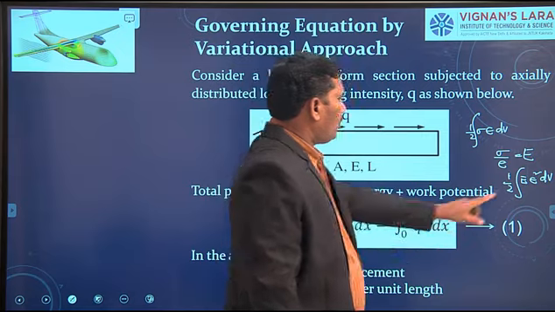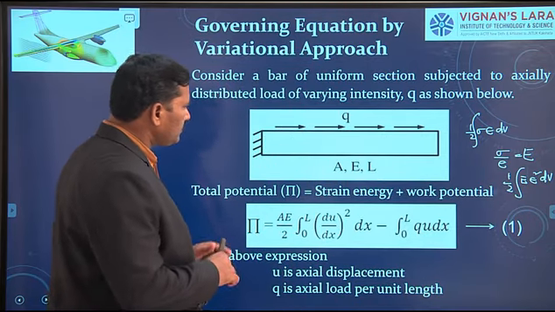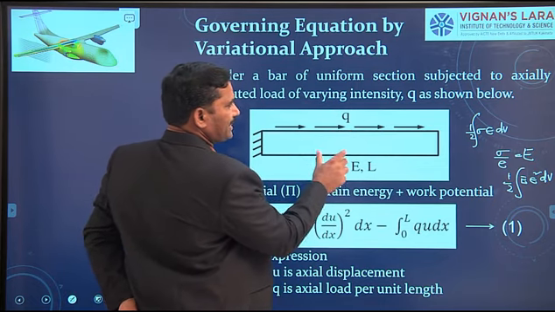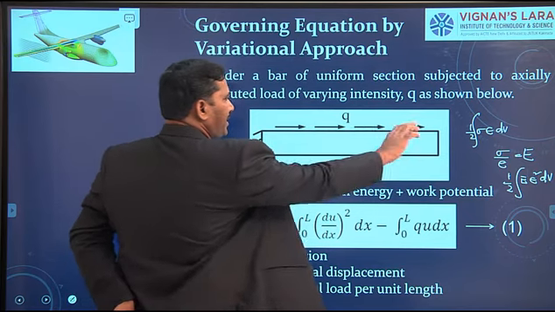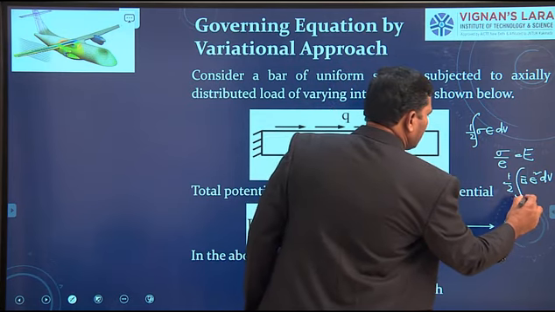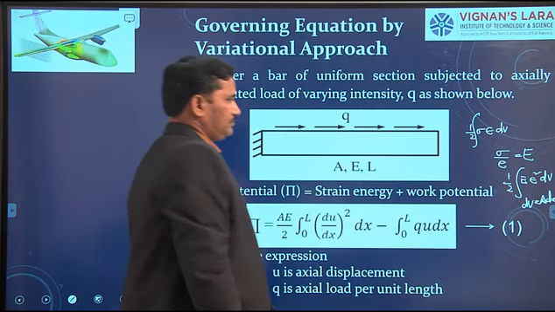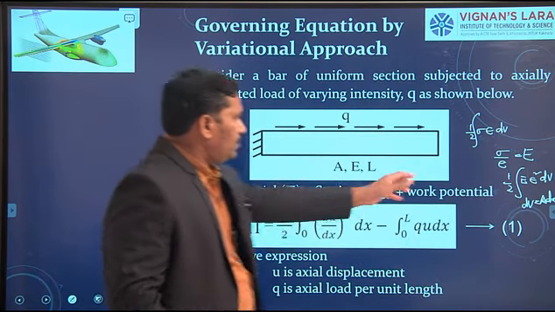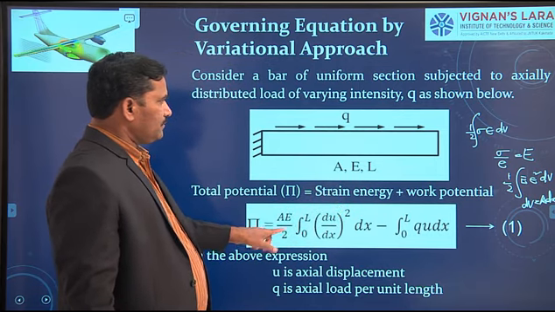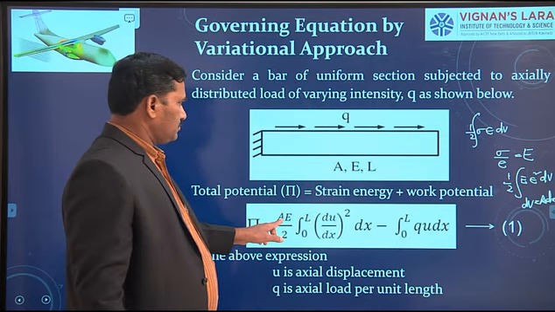Now, what is dV? It is the differential volume of the element. If you take an infinitesimal element of thickness dx, because the cross-section area is same, then dV you can write A into dx. Now, in this integral, half into E, it is constant Young's modulus, therefore E comes out.